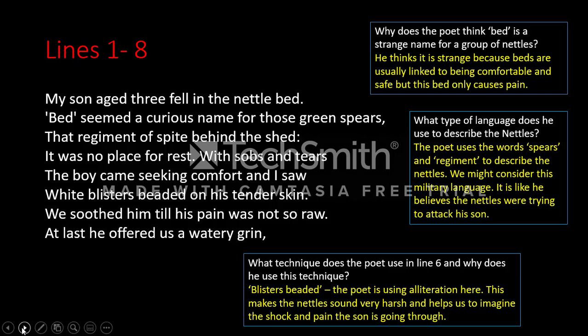Right, the language he's using, so the main words I'm going to pick out here are spears, regiment and spite. Okay, so spears obviously is a weapon. Regiment is military language, a language from the army. We talk about a regiment, a group of soldiers. And spite is hatred, really disdainful, really hating someone.